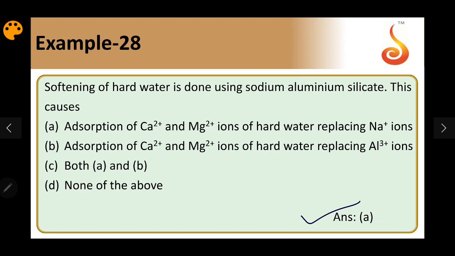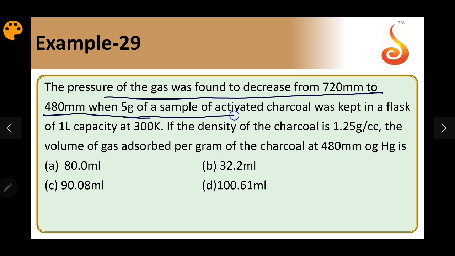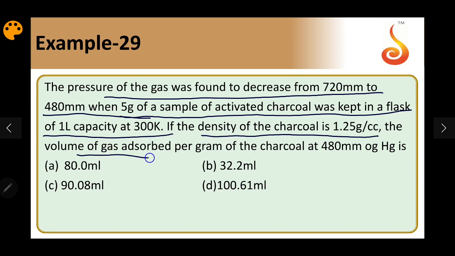Example 29. The pressure of the gas was found to decrease from 720 mm to 480 mm when 5 gram of sample of activated charcoal was kept in a flask of 1 liter capacity at 300 Kelvin. The density of charcoal is 1.25 gram per cc. The volume of gas adsorbed per gram of the charcoal at 480 millimeters of mercury is. Okay, so we'll go through the solution of this.